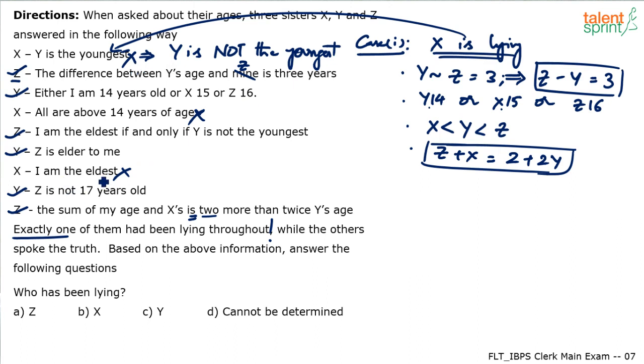That means Y is not. So X saying "I am the eldest" is wrong. Yes, X is not the eldest. X is the youngest. So all the statements have been considered. Now try to find out the values.